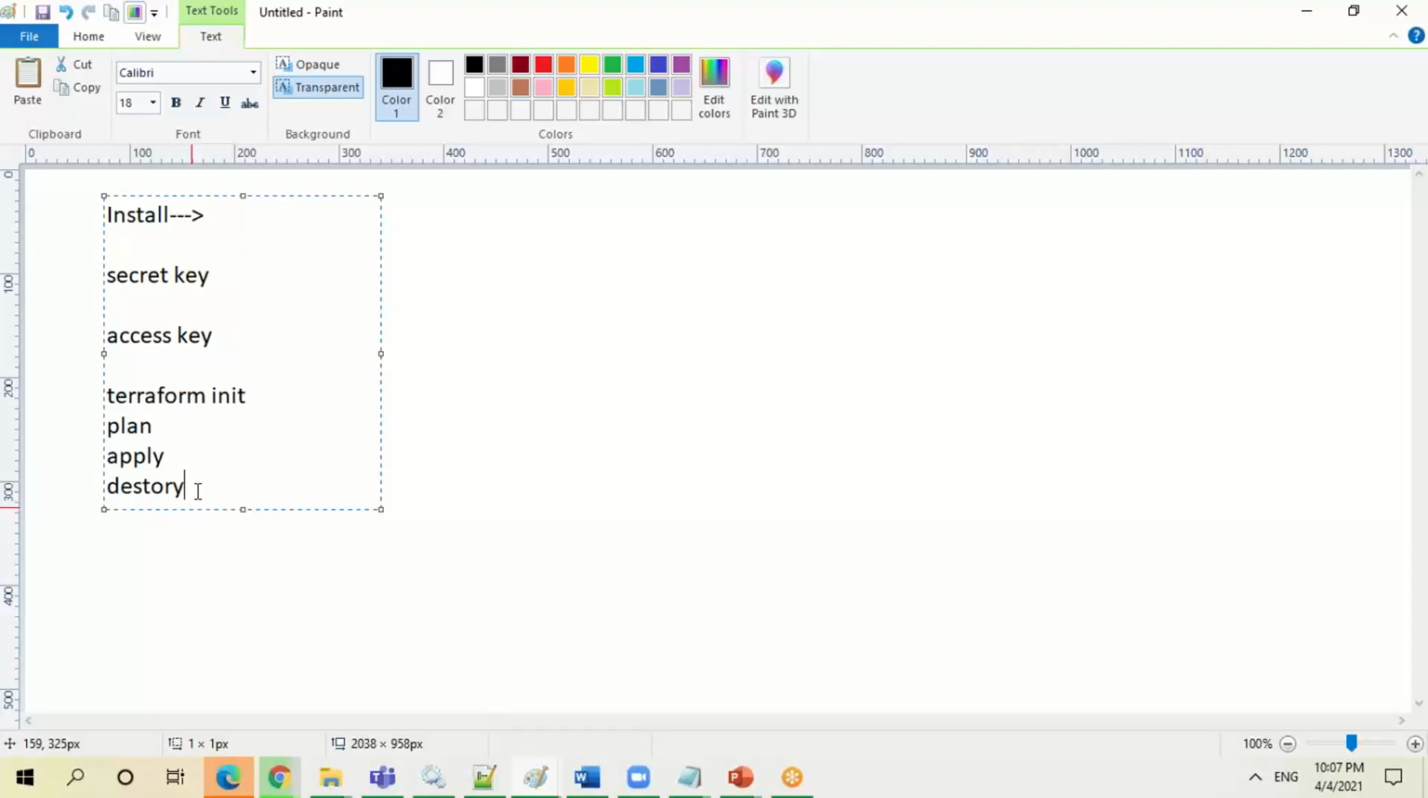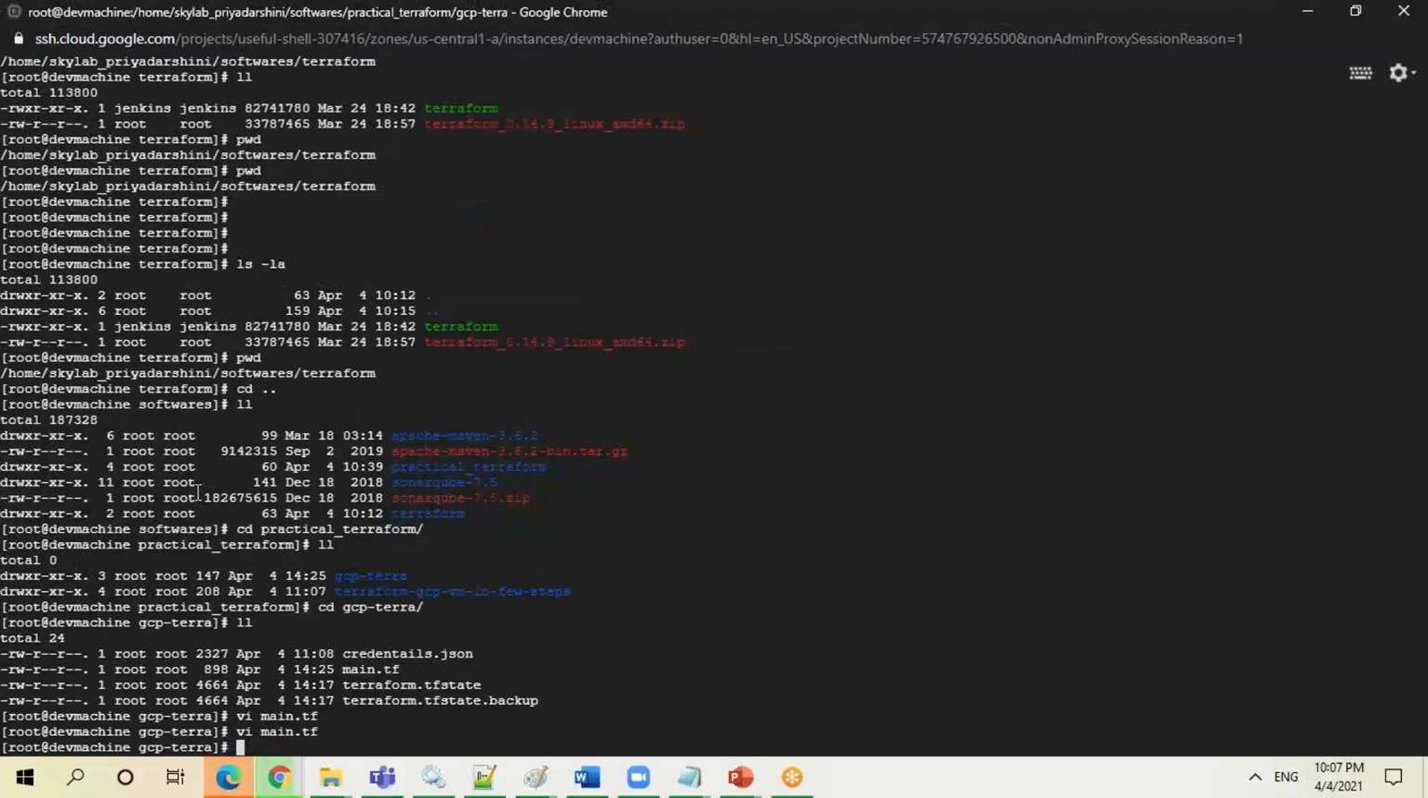and again, when I'm talking about resources, it is not necessarily a VM. It can be a network, a VPC, it can be anything. It will destroy the resource which you want to remove from the cloud or from your infrastructure. Right? Now, let me run it.